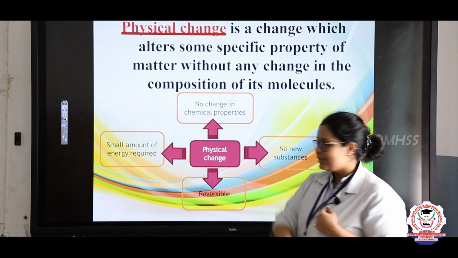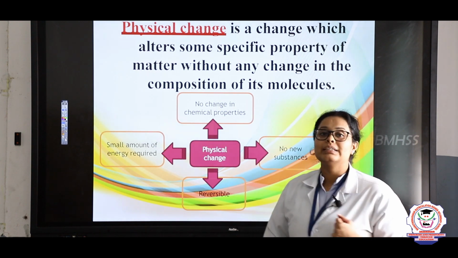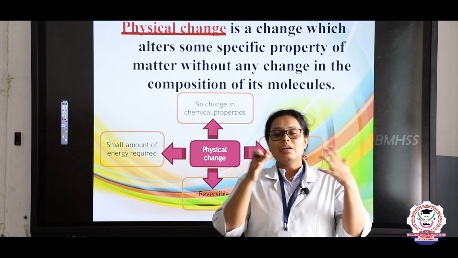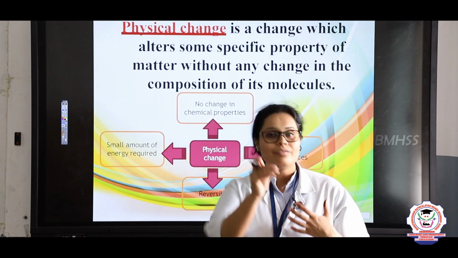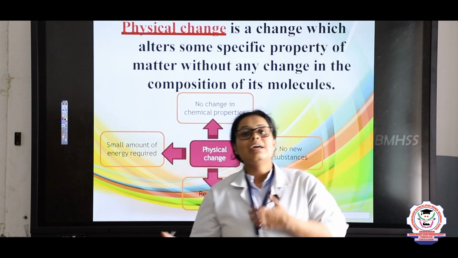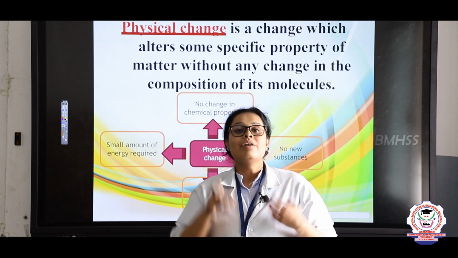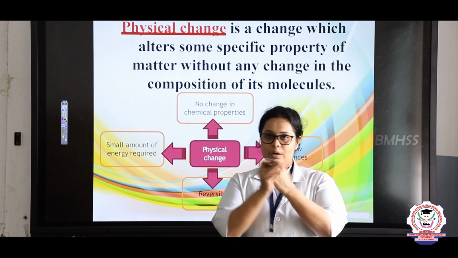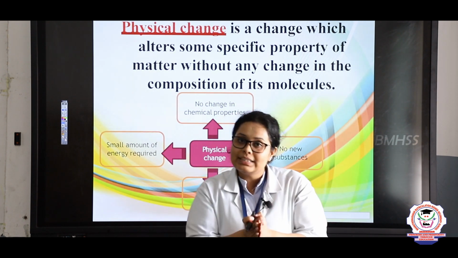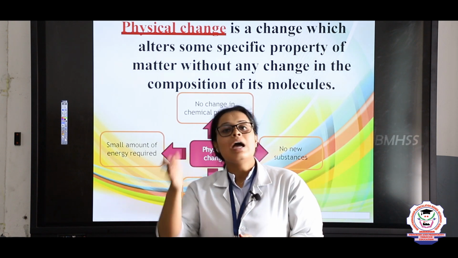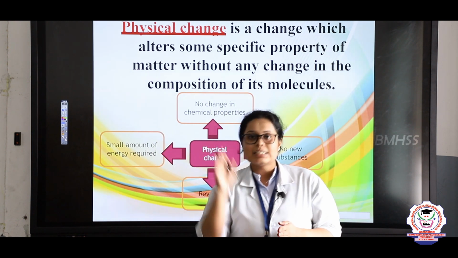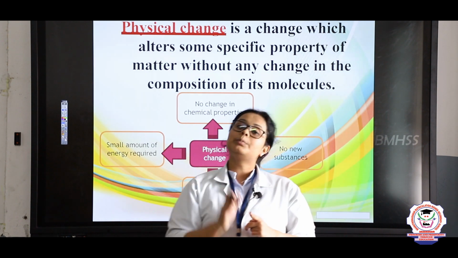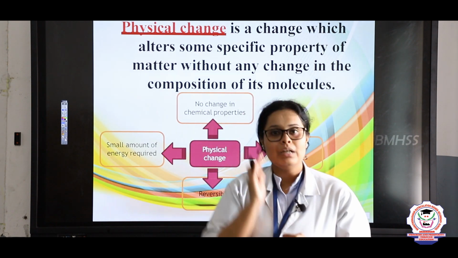The third property is that physical changes are reversible. Water, when I freeze it, gets converted back into ice, and when I melt it, it gets converted into water. This is an ongoing process, so you can call it a reversible process.